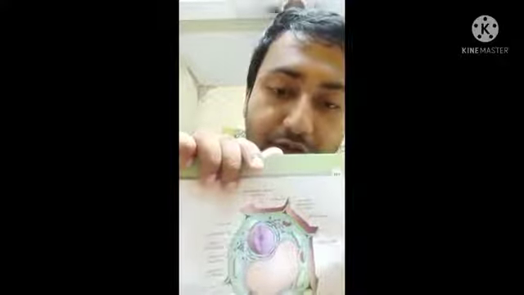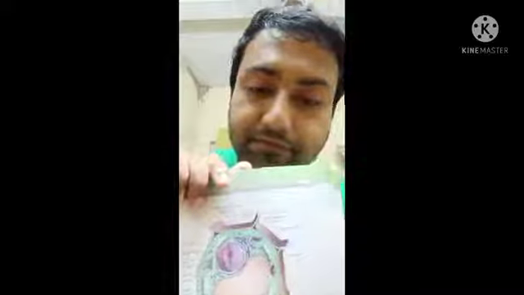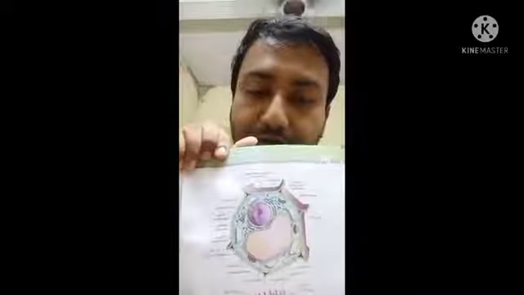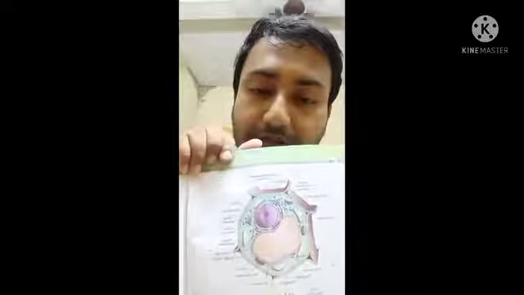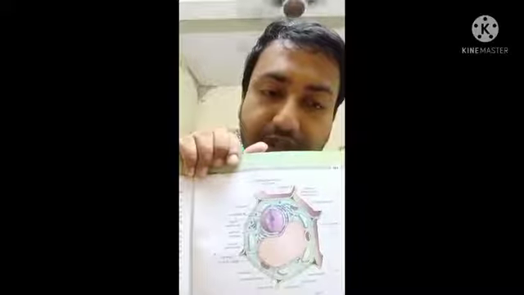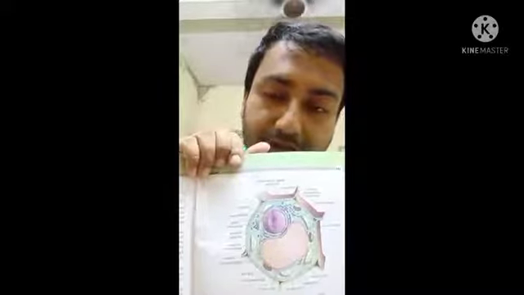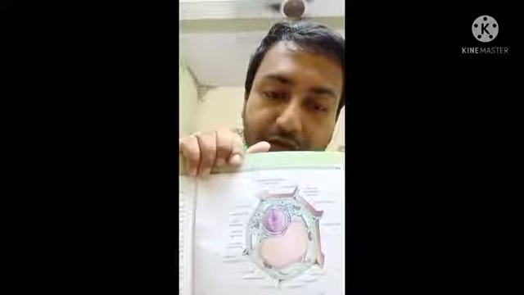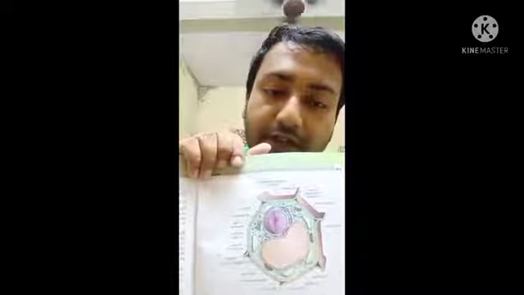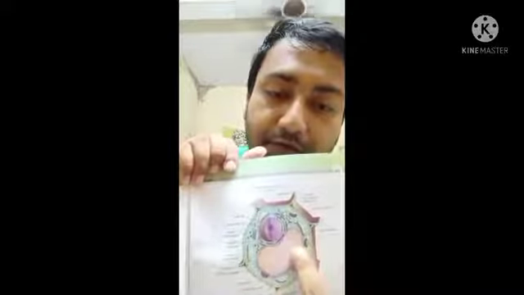Lysosome is another structure, a bilaminar structure. Lysosome is mainly a vesicle which has many hydrolytic enzymes which can degrade various things.